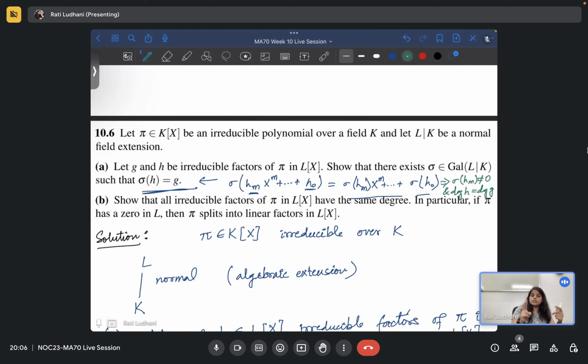So the second statement, part b, show that all irreducible factors of pi in Lx have the same degree, is itself true if we can prove part a, because you can pick any two irreducible factors, and if you can find a sigma, then the degrees have to be the same. Is that okay? This is a very strong result, as you can see. We are saying it will split into factors of the same degree.